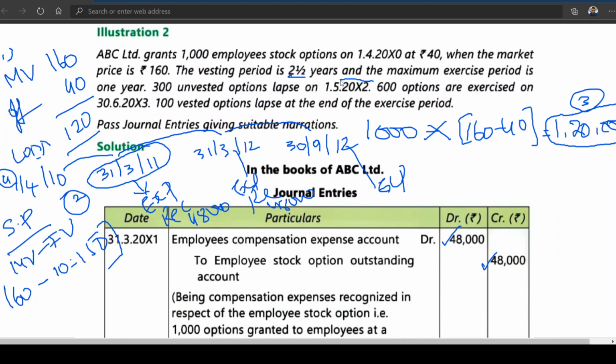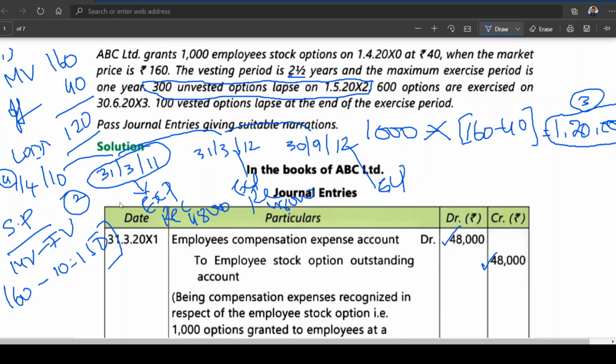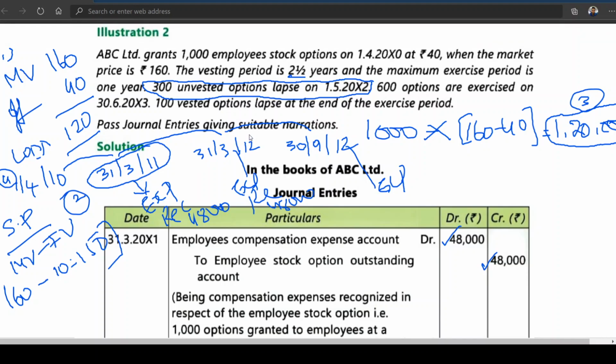Unvested options lapse on 1/5/2012, 300 options. Okay, but this has happened on 1/5/2012. So up to 31st March 2012, we don't know how many unvested options will be there. Please try to understand, this is an important point. If you focus on this problem, the previous problem doubts are also there. Definitely, when you are listening for the first time, you'll be having doubts. So I think you can easily understand this.